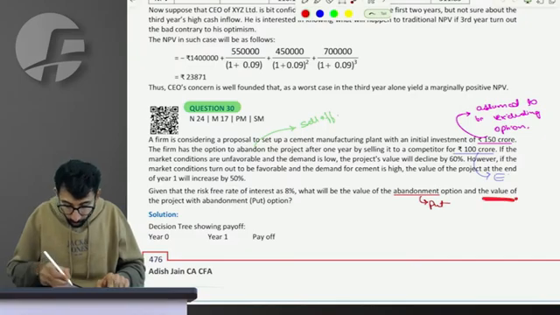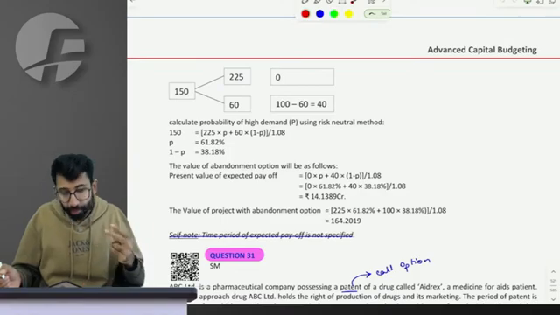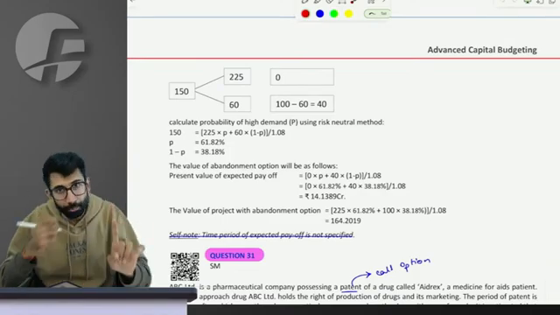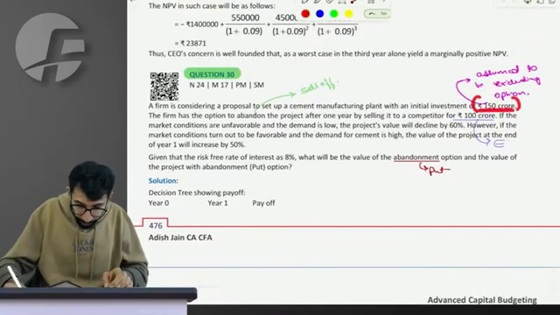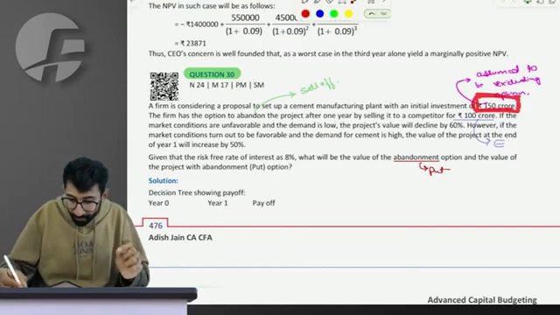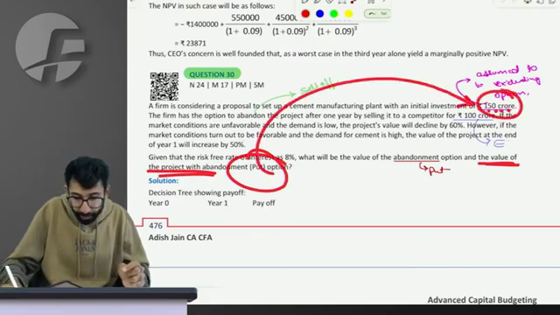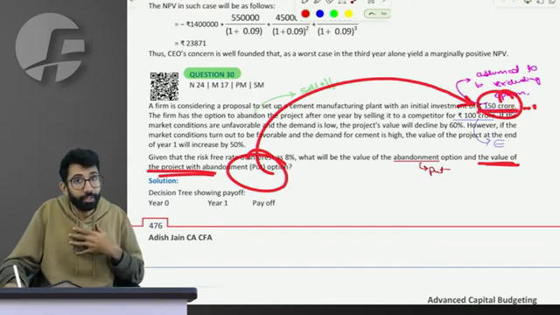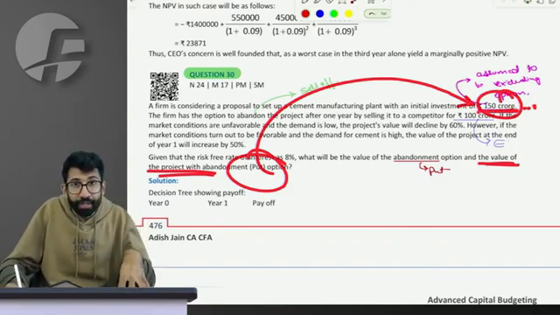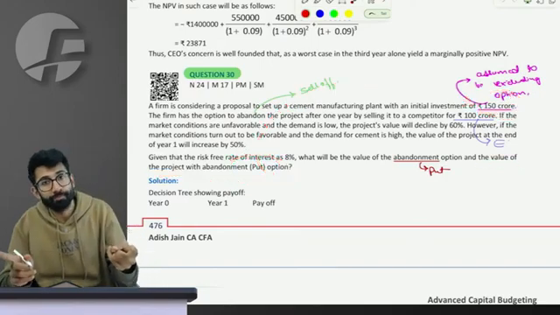And the value of project with the option. There are two ways to think. Way 1: if the examiner asks me the value of the project with the option, it means this is the value of the project excluding the option. Right now I have a project. If I buy, I have to pay 150 crores. But at this price of 150 crores, I don't get an abandonment option.